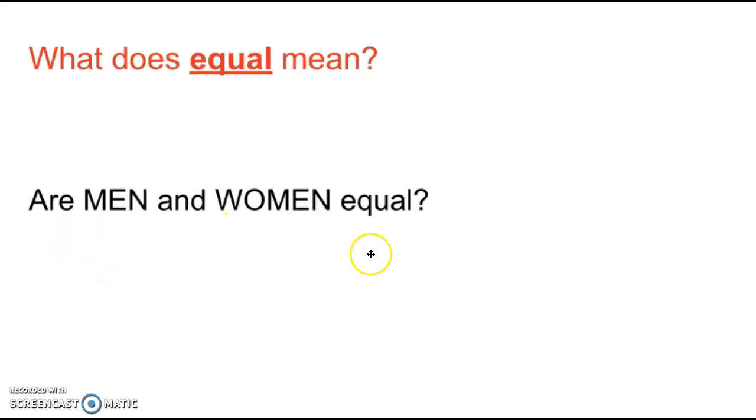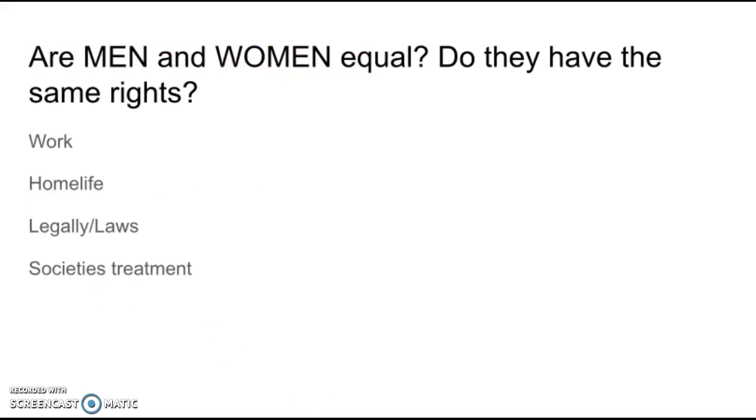In order to answer this question, I know some of you will just automatically say yes or no, but I just want you to think about it in some of these contexts. So think about at work, do men and women get treated the same? If they have the same job, do they get the same pay? At home, do men and women carry the home life equally? Do they each have jobs that they do, or is there an unbalance there?